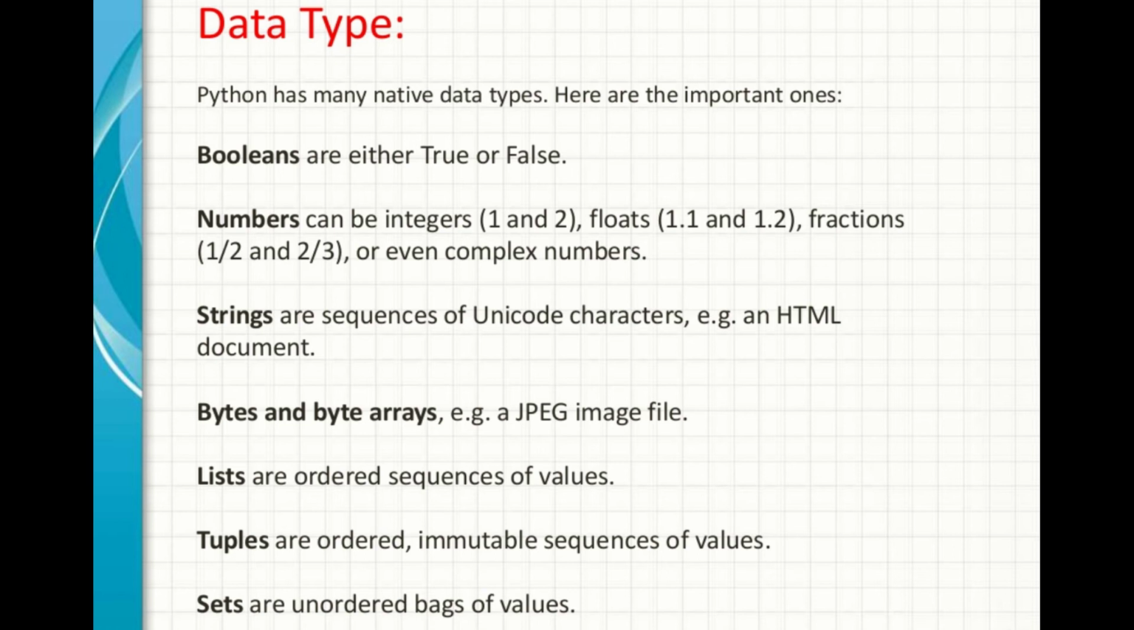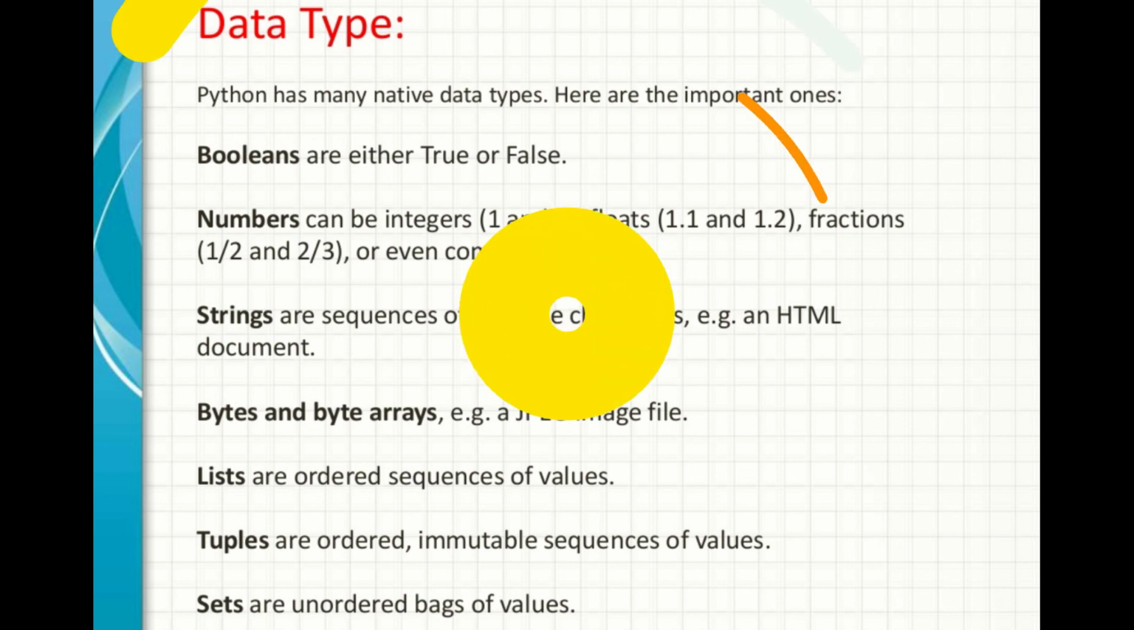And further, tuples are immutable sequences of objects, which means we can't change, append, or insert any value in the tuple. And further, sets are unordered collections of unique objects. And the last are the Boolean values. These are the logical values indicating true or false.